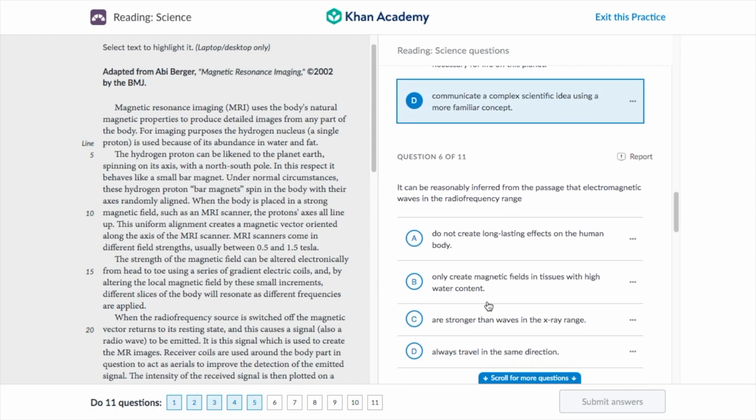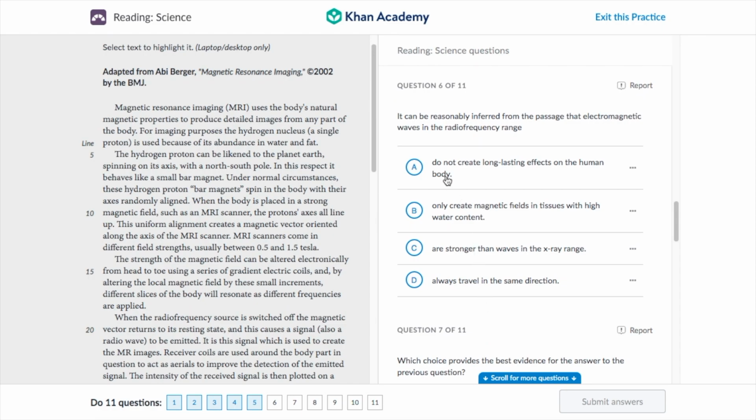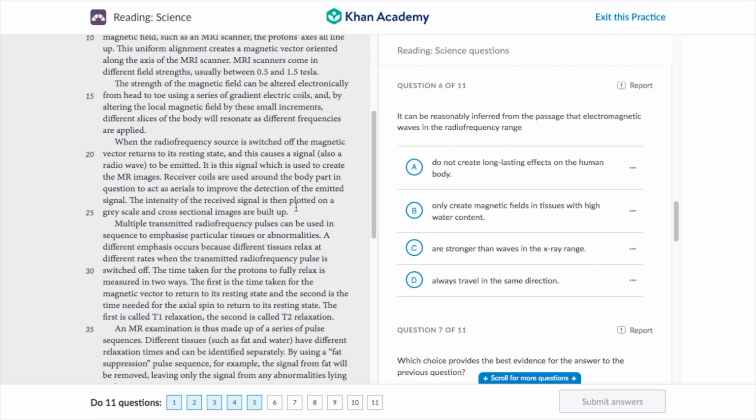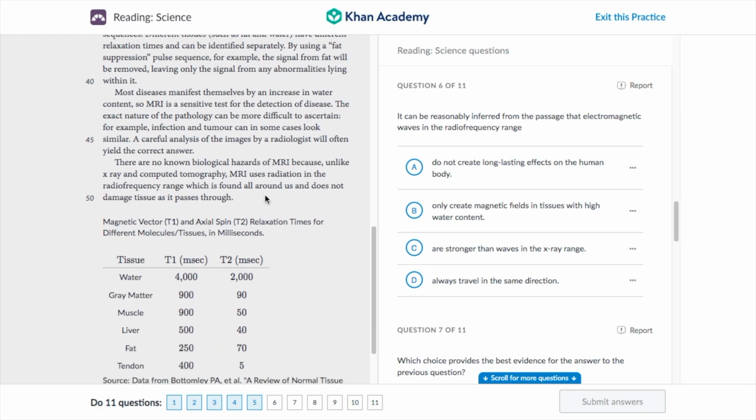Let's go on to question number 6. We're making some really good progress over here. Next, it can be reasonably inferred from the passage that electromagnetic waves in the radio frequency range do what? Well, if you remember earlier in the video, I talked about down here that the waves don't do any damage to the body.